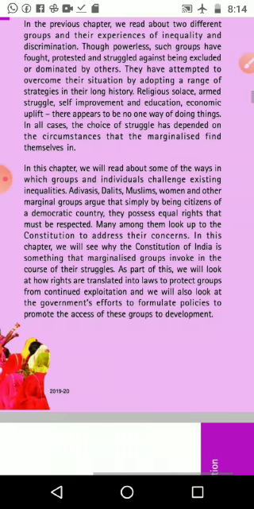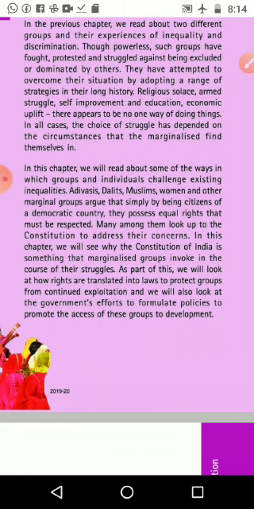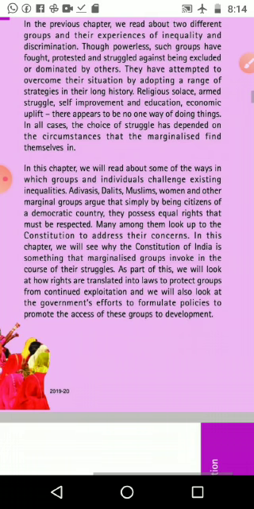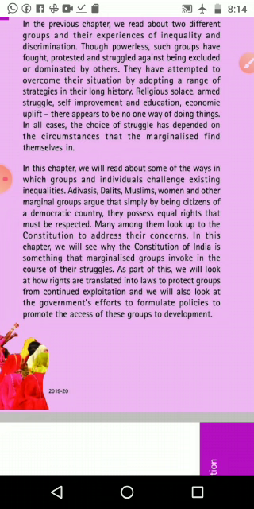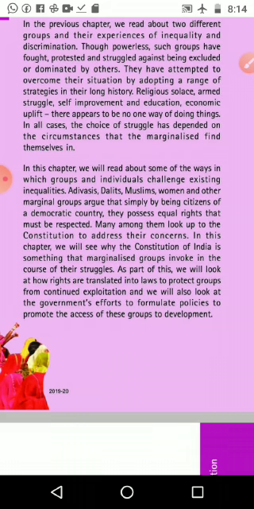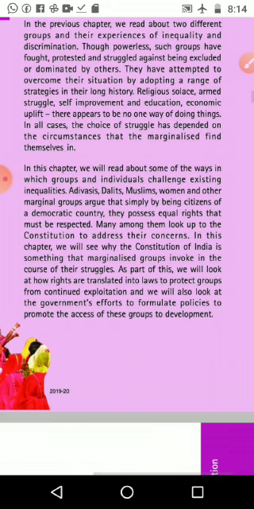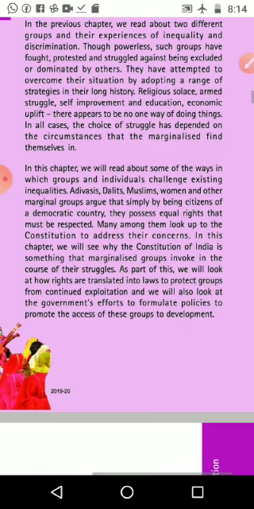Many among them look up to the Constitution to address their concerns. In this chapter, we will see why the Constitution of India is something that marginalized groups invoke in the course of their struggle. They quote the Constitution's articles and say that because of this we want equality, justice and respect.